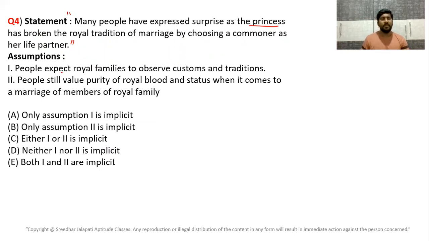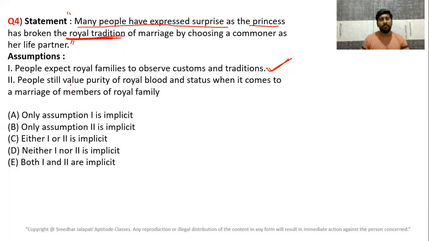First, people expect royal families to observe customs and traditions. Absolutely, because it is given that many people have expressed surprise because the princess has broken the royal tradition. That means they are expecting the royal families to follow the traditions and customs. People are expecting. That is the assumption.